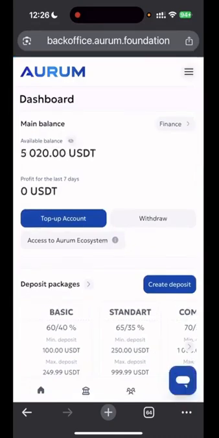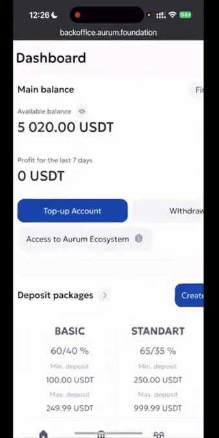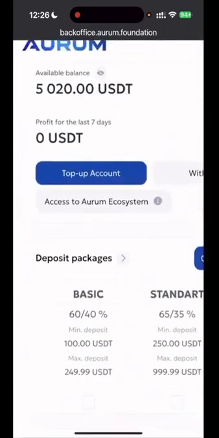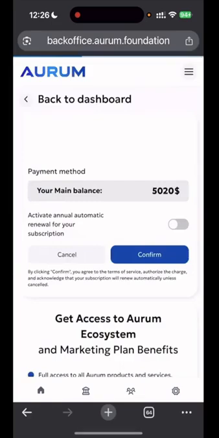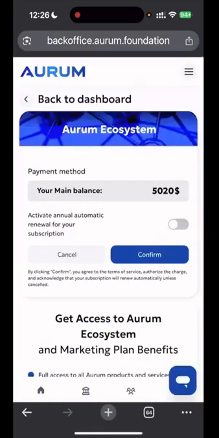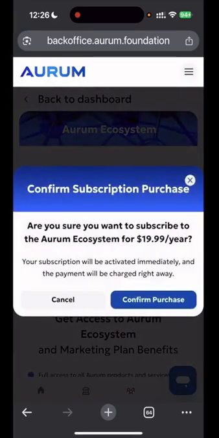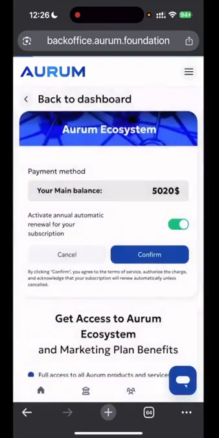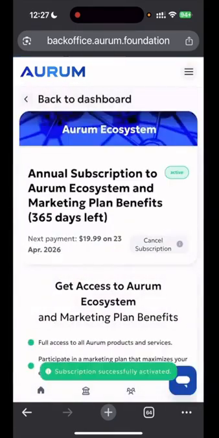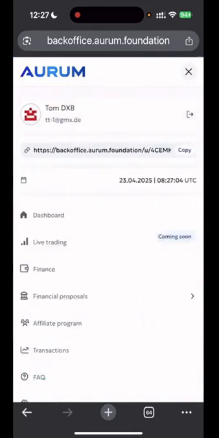Once again. So now it has arrived, 520. The next thing we do is here, access to Aurum Ecosystem. I'll activate that now. And now it tells me that I have $520 available and I would like to pay the annual fee, which is exactly $19.99. I confirm the whole thing. Here you can see it again, 19.99, and I'm confirming it now. And now I finally have access to all the benefits and products, the entire FinTech portfolio.